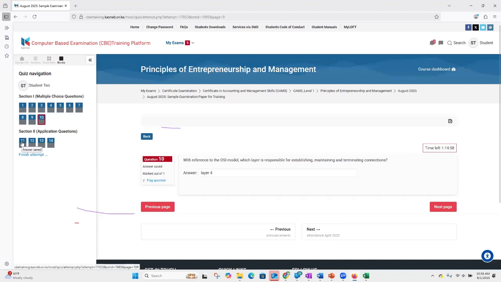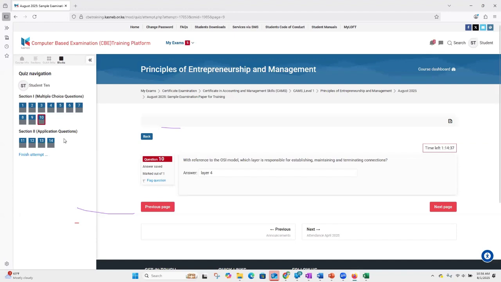Probably in section 2, the instructions may be different. Probably the instruction will say attempt 3 questions out of the 5, or attempt 5 questions out of the 10. I'm not sure what the instructions will read. So it's quite important that you visit us for the mocks to get the structure of your different papers.